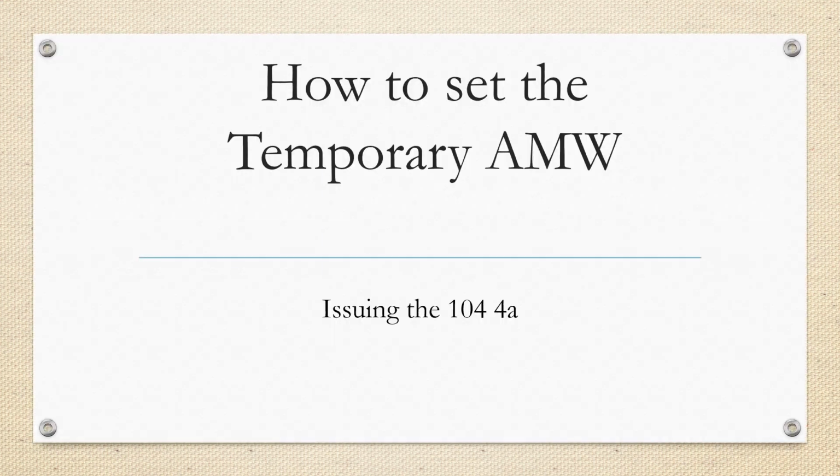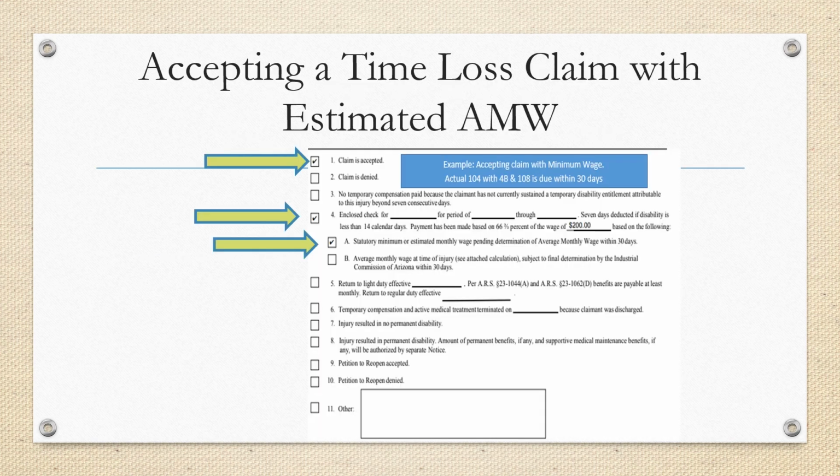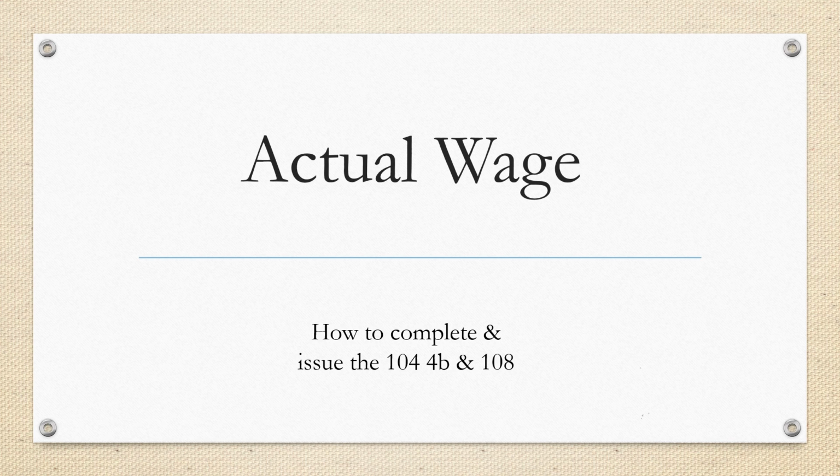How to set a temporary average monthly wage. You need to issue a 104 marking 4A. This is an example of how you would issue the 104. Box 1 and 4A is checked. The 104 marking 4B and the 108 are due within 30 days after you issue this notice. Once you receive actual wages from the employer, you would need to issue the 104 marking 4B and provide the